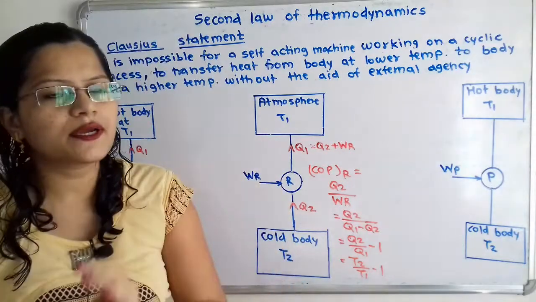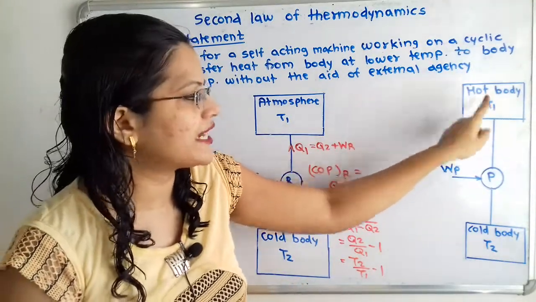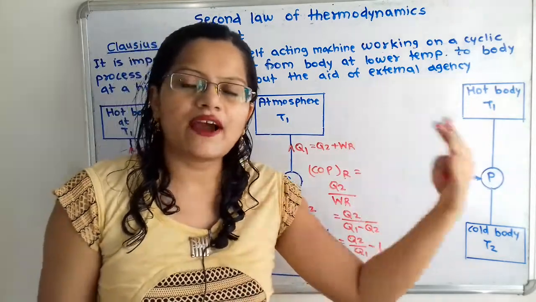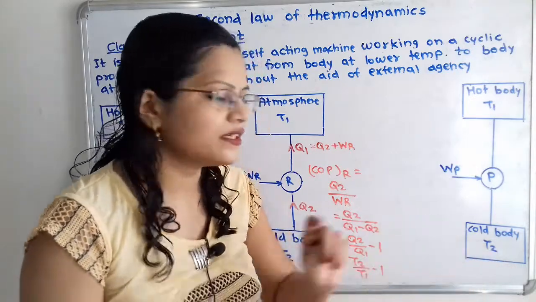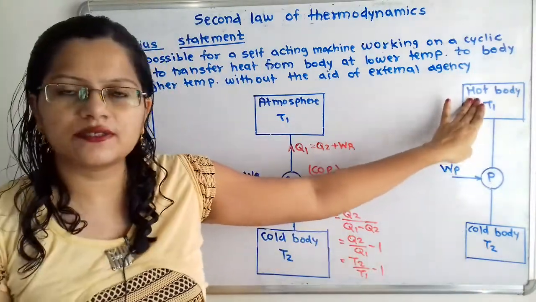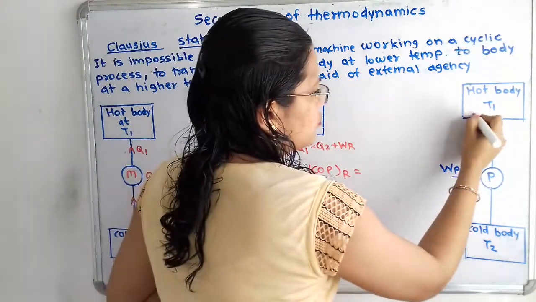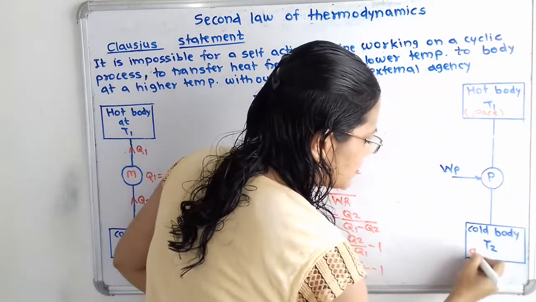So at the higher temperature reservoir we write the space to be heated, the hot body at temperature T1, and we take the atmosphere as the lower temperature, the cold body T2. So here is the atmosphere and here is the heated space.